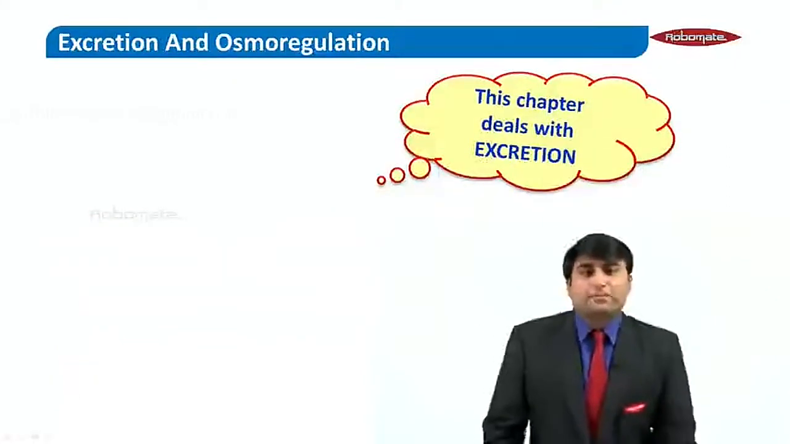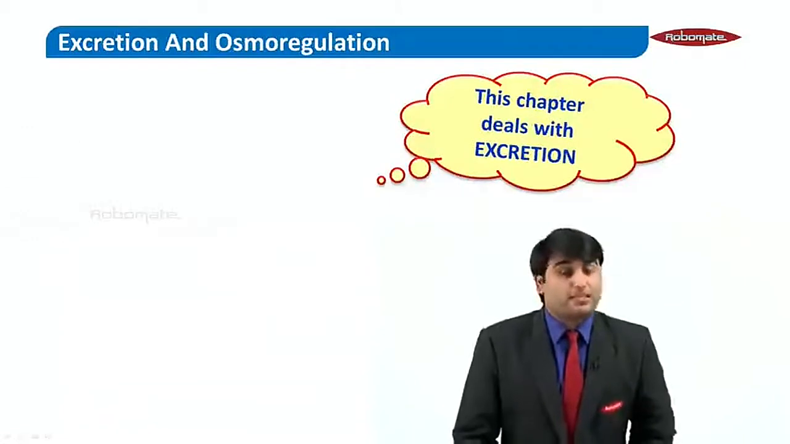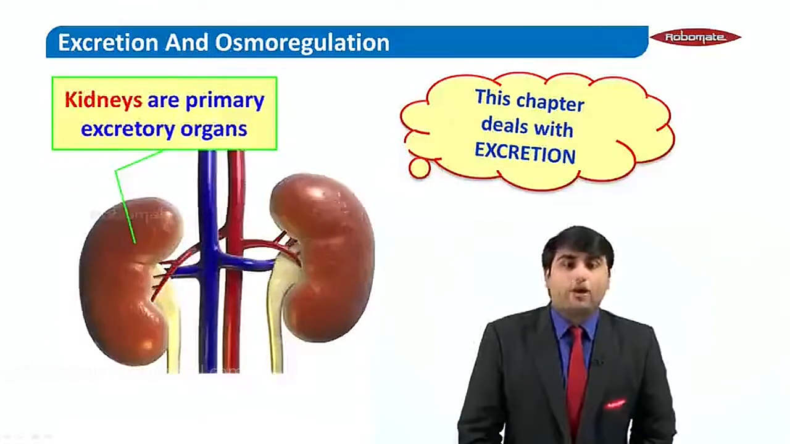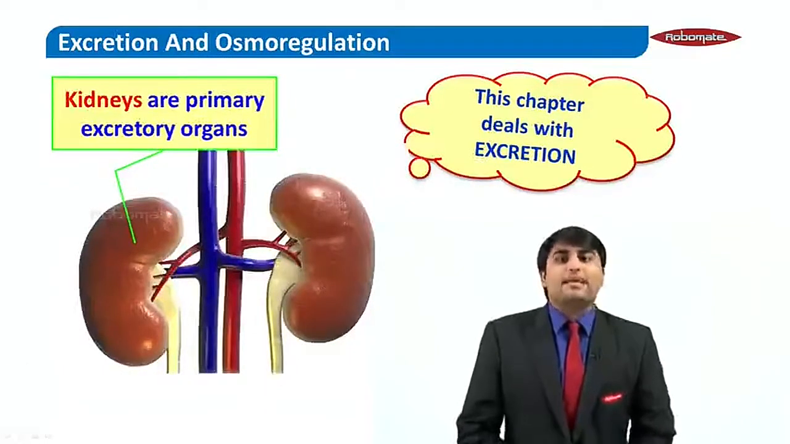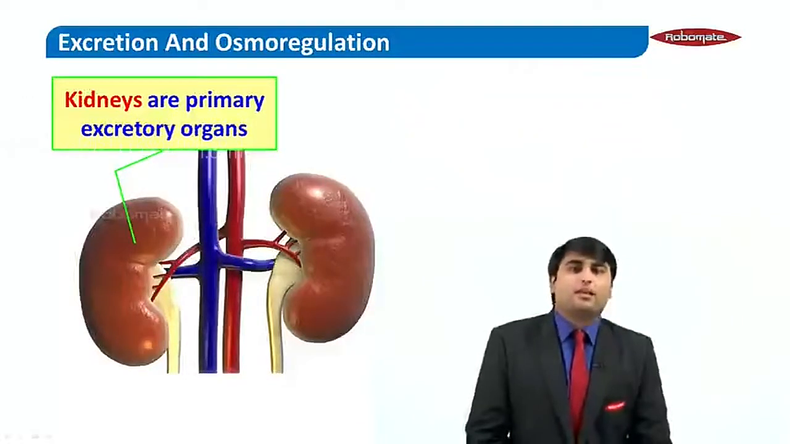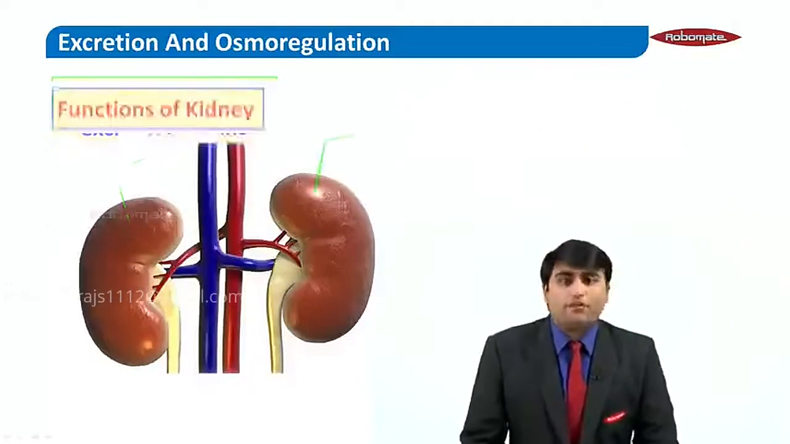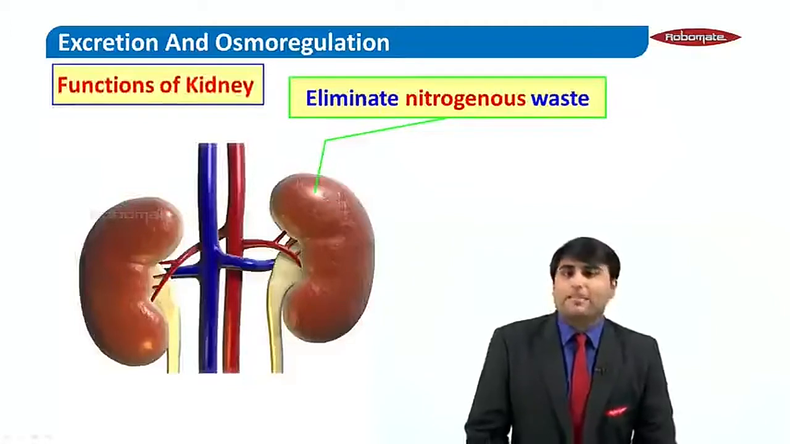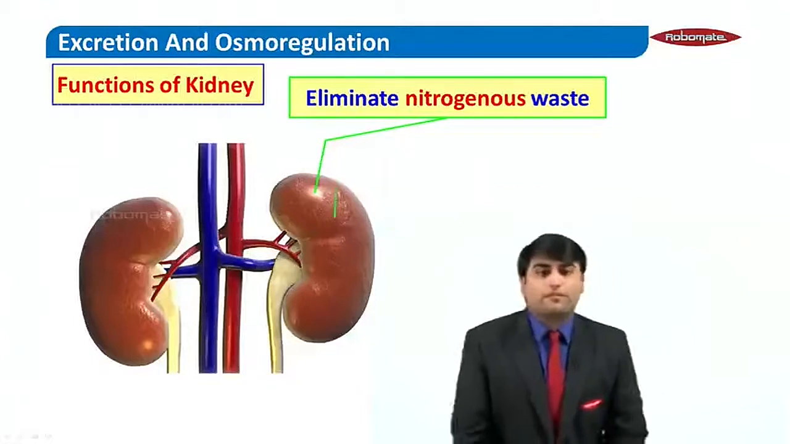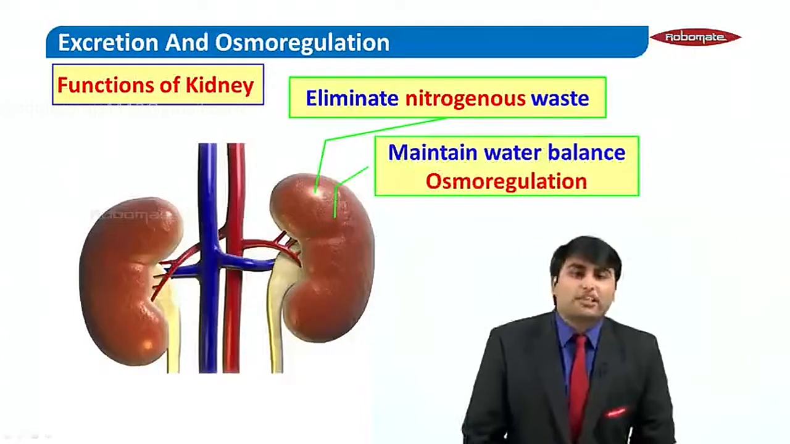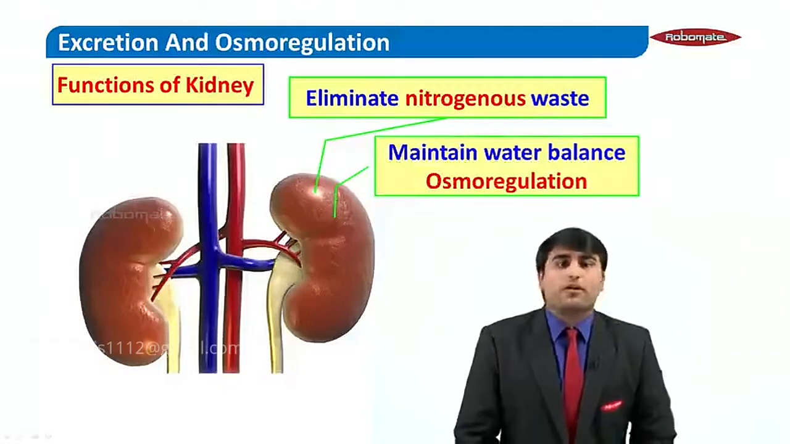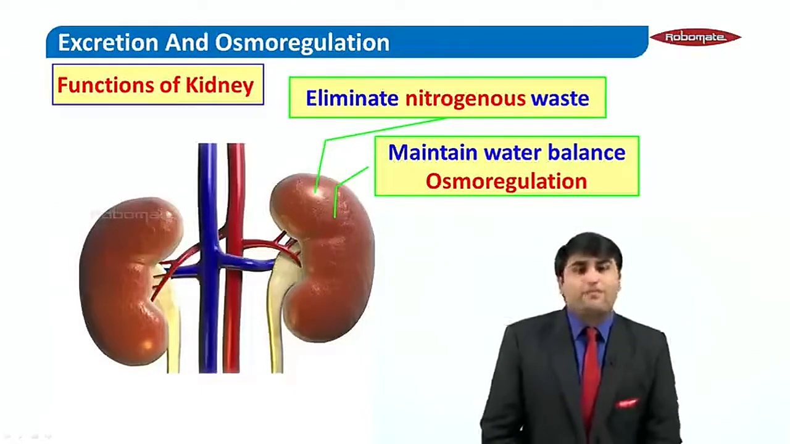Basically, this chapter deals with excretion of the waste products which are excreted by your kidneys. So the primary excretory organ in our body is the kidneys. Now let's see what are the basic functions of the kidney. Eliminating the nitrogenous waste is the first function of the kidney. The second function is maintenance of salt and water balance through osmoregulation.